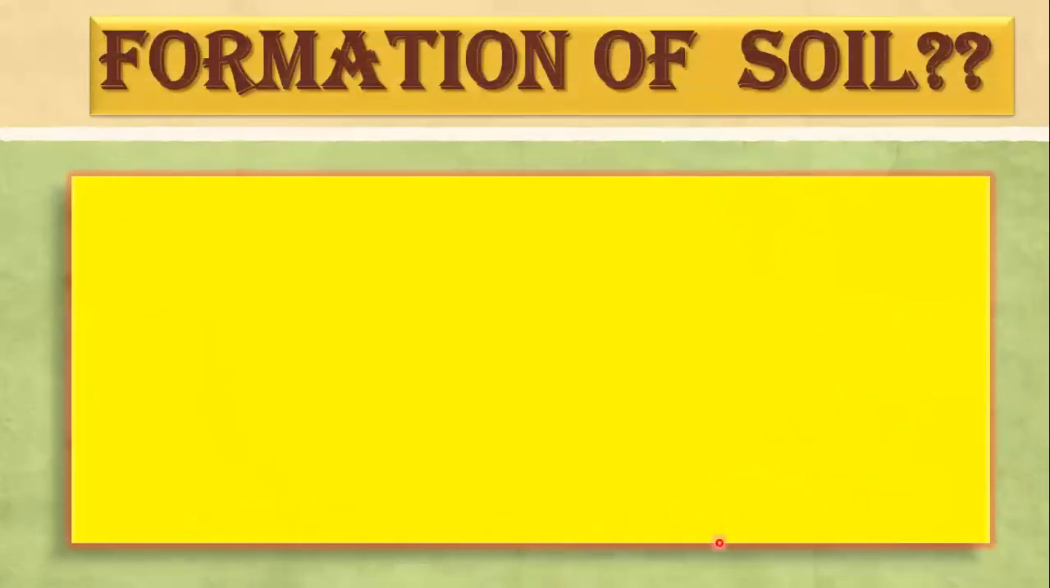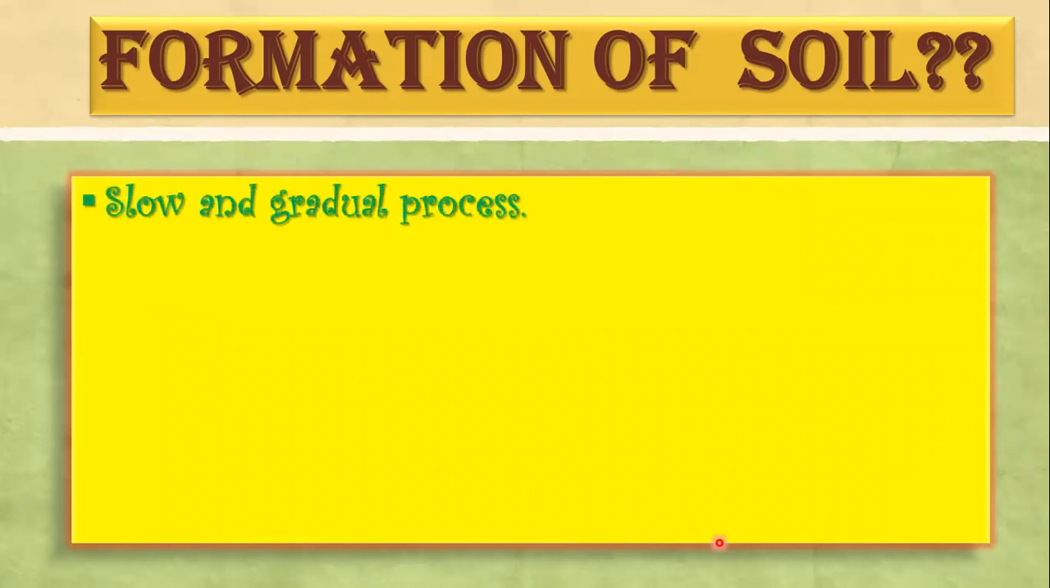Now moving to the third slide, which talks of the formation of soil, how the soil forms. The first important point in this is that soil formation is a slow and gradual process. It is not a fast process, but the formation of soil is a very slow process because it takes around thousands of years to form a layer of soil.